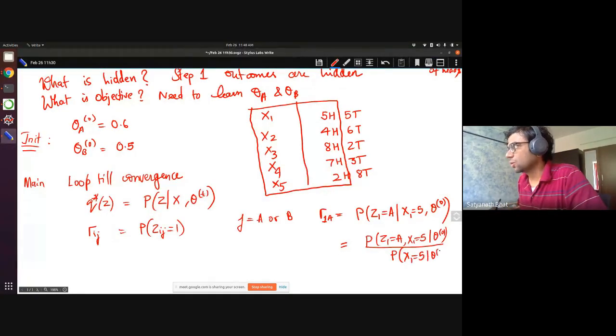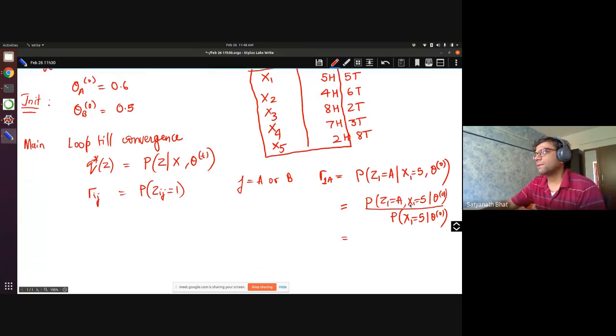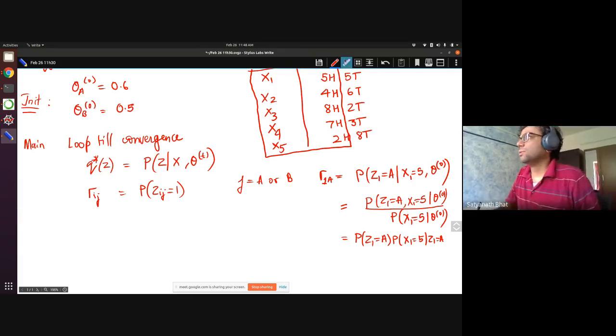This is just Bayes' rule. Okay, so now we know all of this. How do we write this? Again we have to apply P of Z1 equal to A into P of X1 equal to 5 given Z1 equal to A. I'm not writing given theta 0 everywhere, but it is there. Let me write it, otherwise you'll get confused.